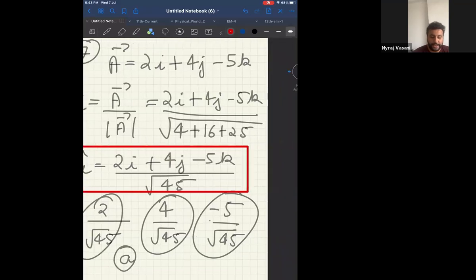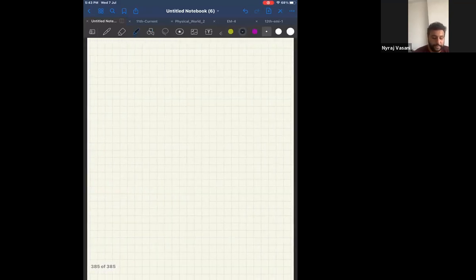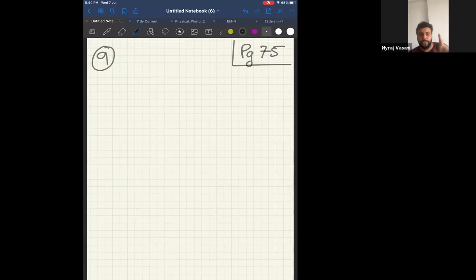Now, question number 9. That is on the next page, page number 75. Start. A ball has dimension x, y, z and diametrically opposite. What is the magnitude of the displacement? Magnitude means resultant, square root of x square plus y square plus z square. That is the clue. Now up to you. Start.